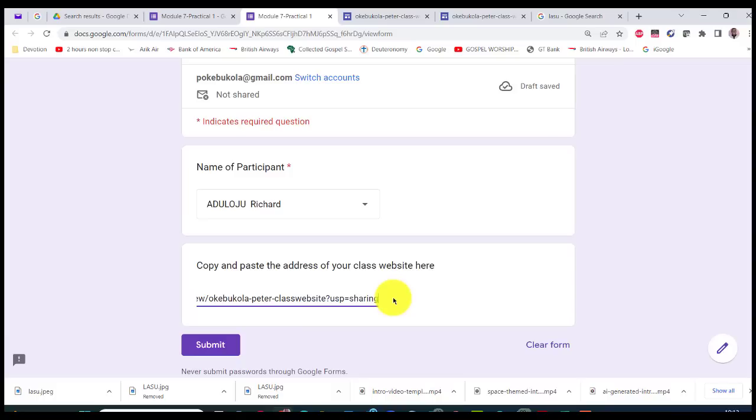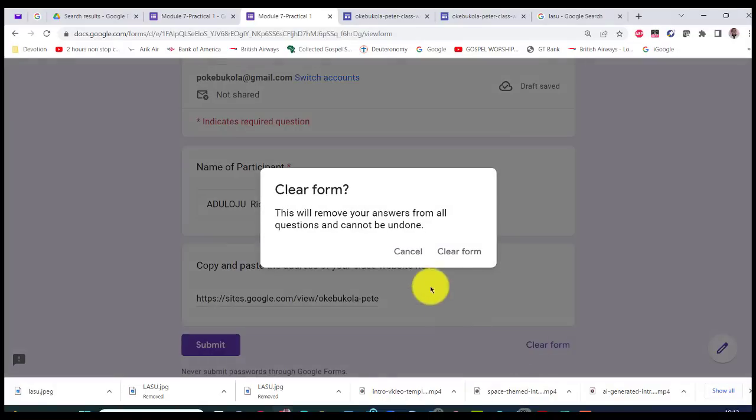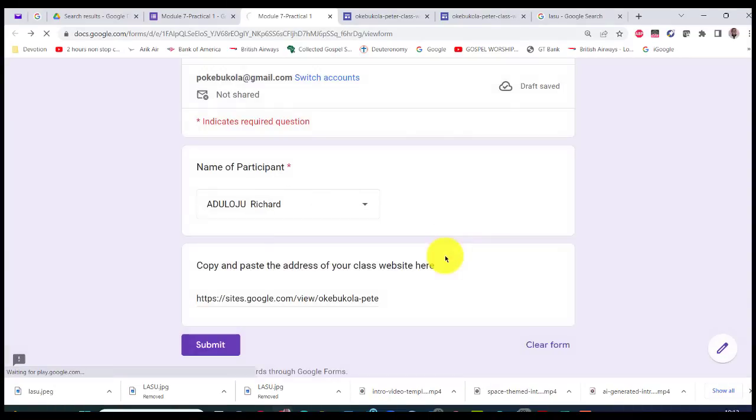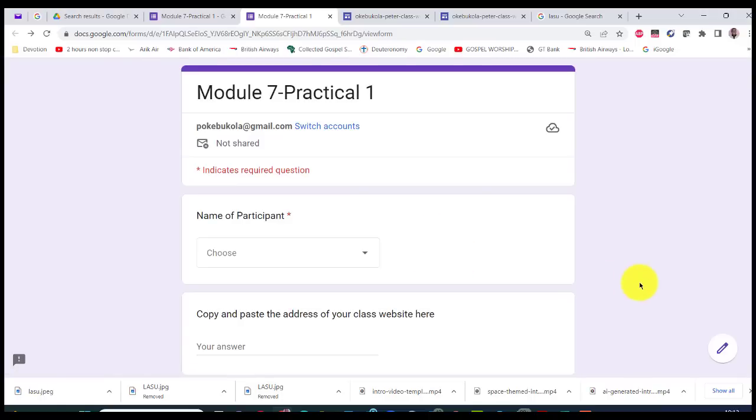This is what we're going to mark, because this is going to take us there. In the next practicals, we're not going to be doing this. We're going to be doing QR code, quick response code. Let me clear this form so that Professor Adeloju does not get disenfranchised.